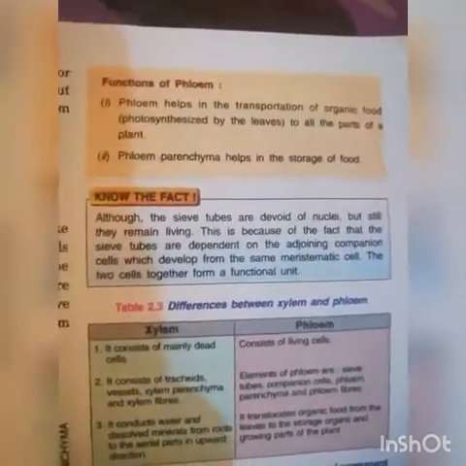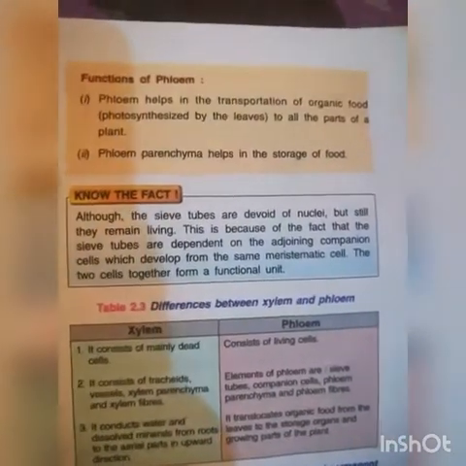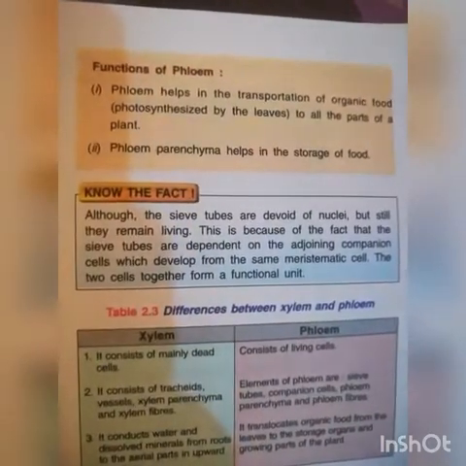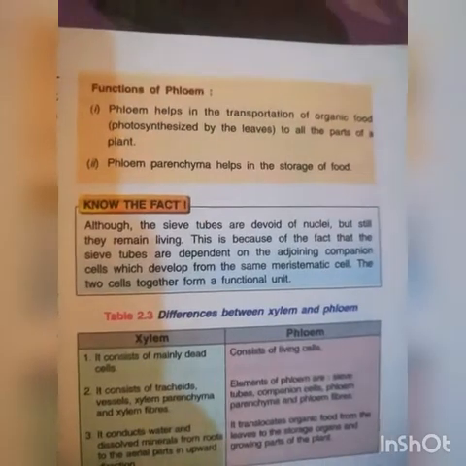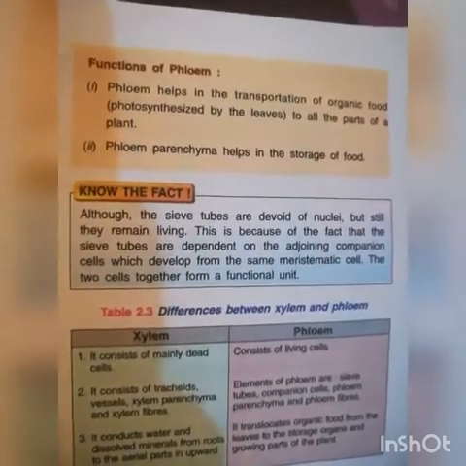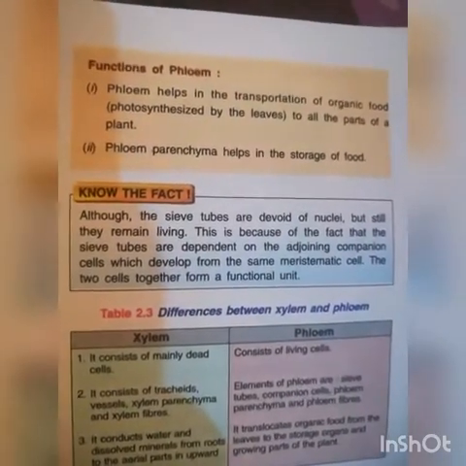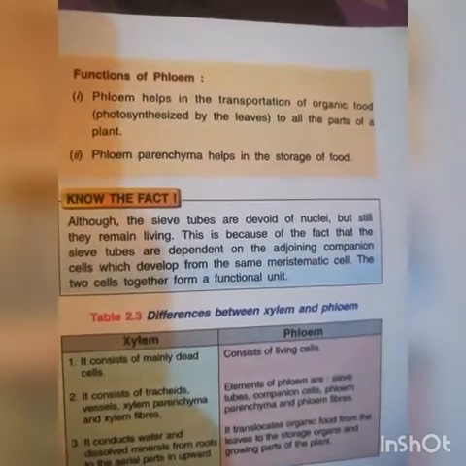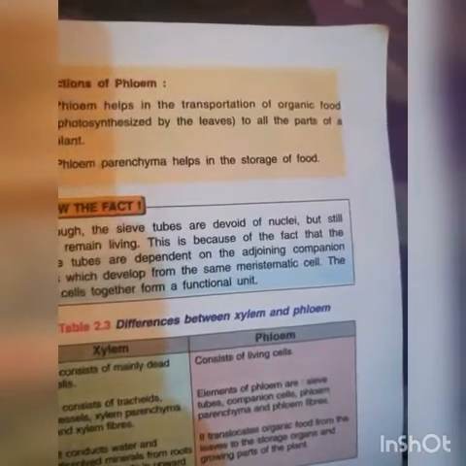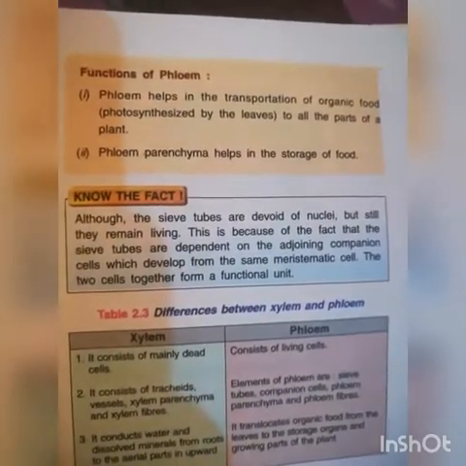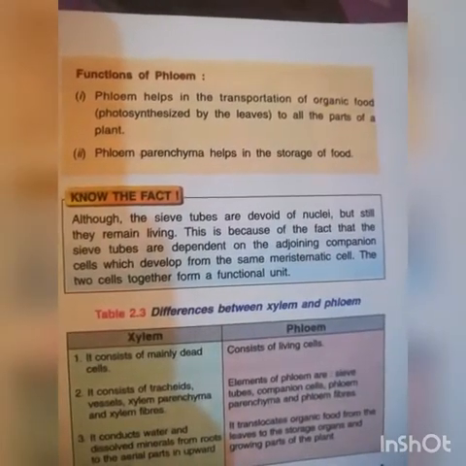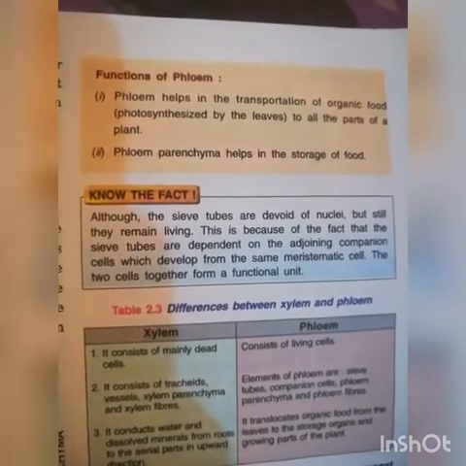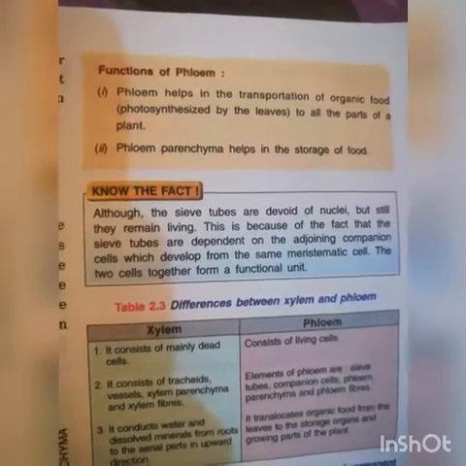Function of phloem. Phloem helps in the transportation of organic food, which is prepared by the plant during the photosynthesis process in the green leaves, to all parts of the plant. That means conduction of organic food from the leaves to all parts of the plant, up to the root.